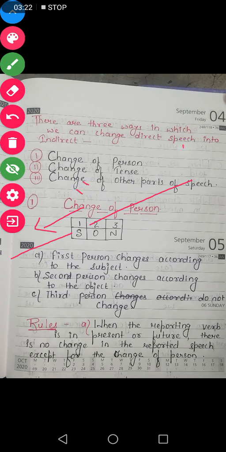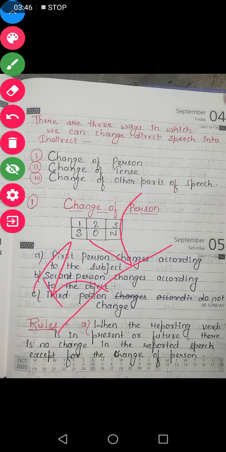We have two kinds of expression in direct speech: the statement written outside the inverted comma, and the statement within the inverted comma. The statement outside the inverted comma is called the reporting verb, and the statement inside the inverted comma is called reported speech.